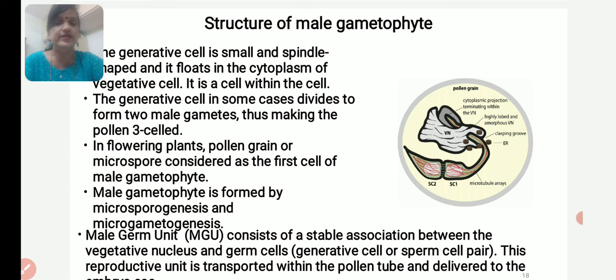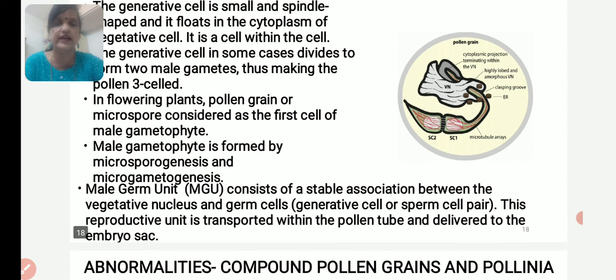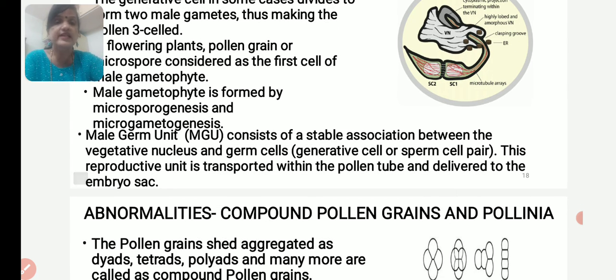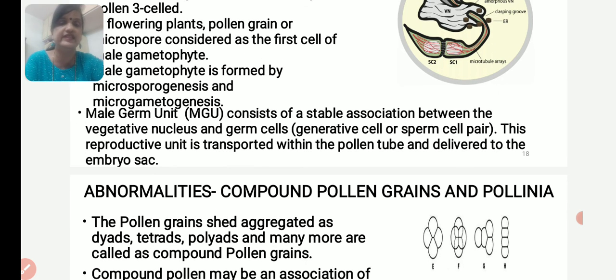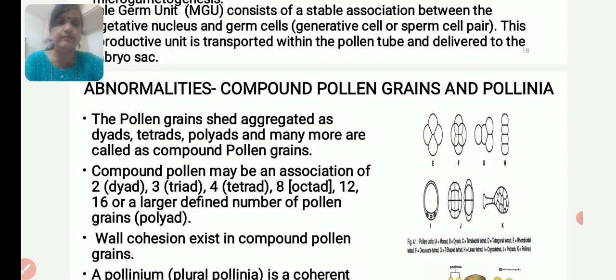In flowering plants, pollen grains or microspores are considered the first cell of the male gametophyte. The male gametophyte is formed by microsporogenesis and microgametogenesis. The male germ unit concept consists of a stable association between the vegetative nucleus and the germ cells, that is the generative cell or sperm cell pair. This reproductive unit is transported within the pollen tube and delivered to the embryo sac as a coordinated unit. So let us go to the next one, abnormalities in the pollen grain, that is compound pollen grain and pollinia.